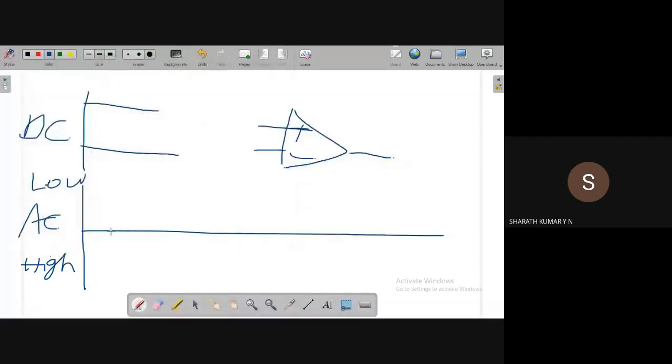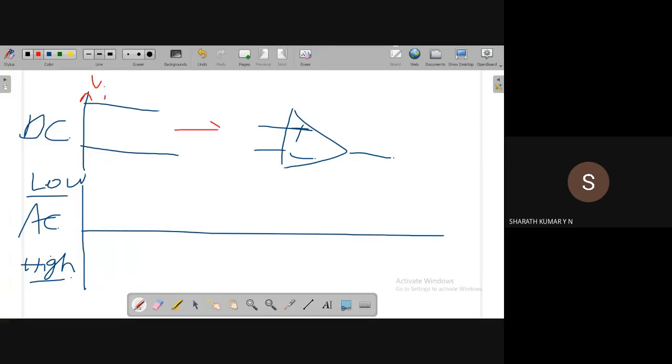Considering some fixed amplitude, of course, amplitude also matters. Amplitude, RMS, all of this matters. But right now we are concentrating mainly on frequency. So what are the possibilities? See, for DC input, what happens?